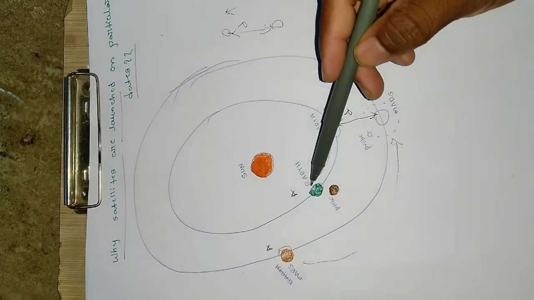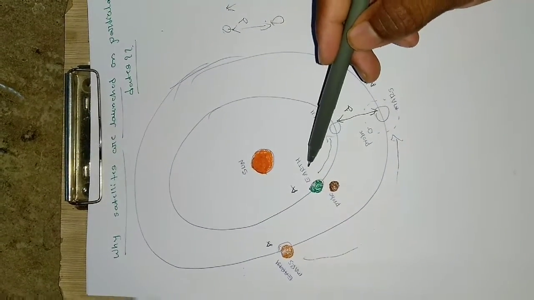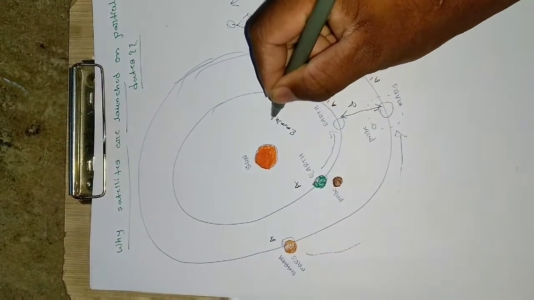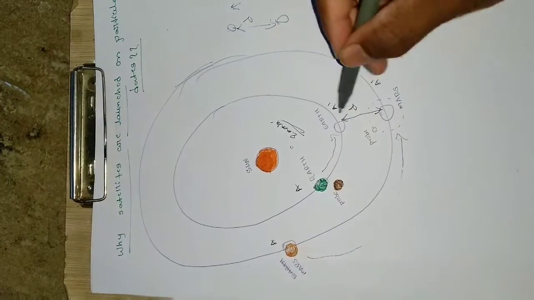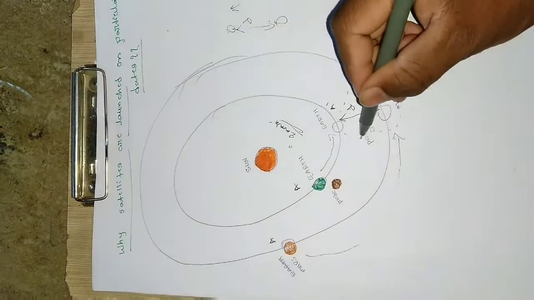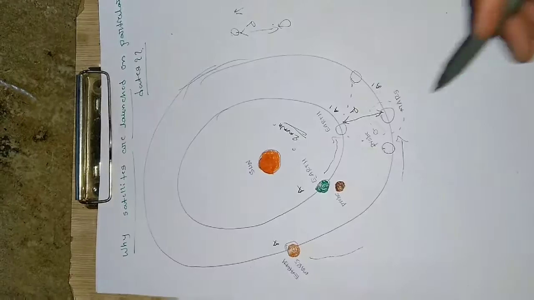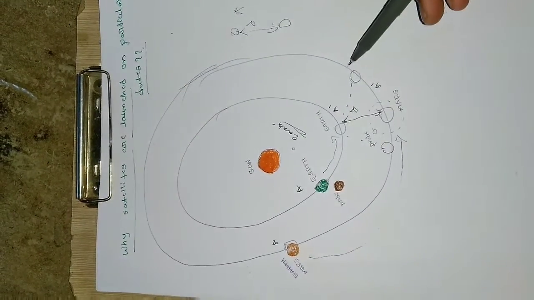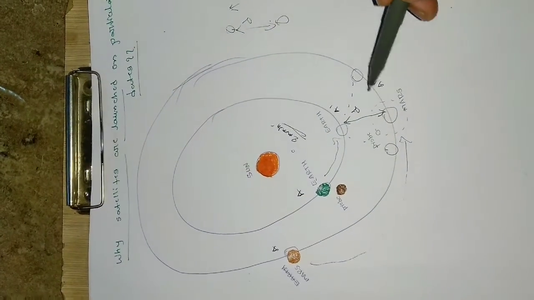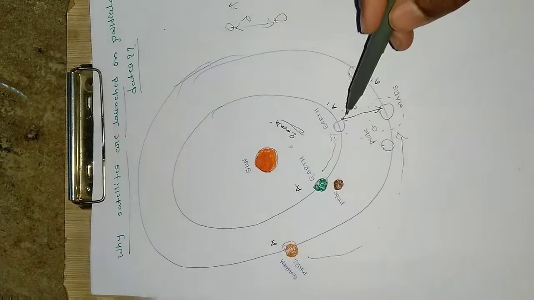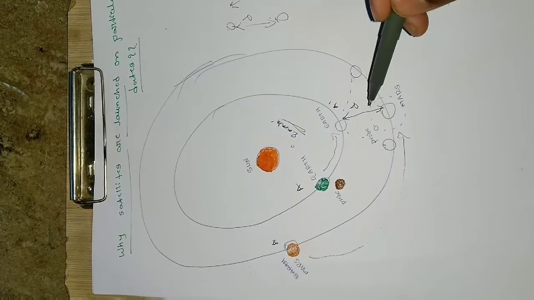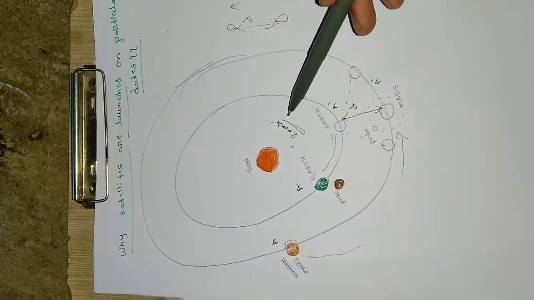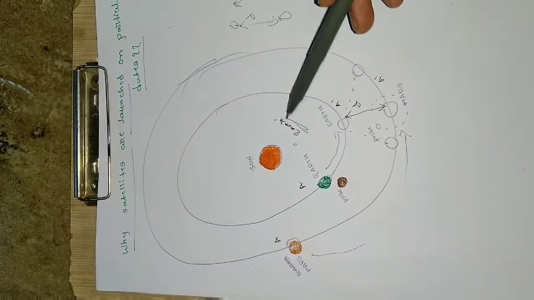The launch is particularly done on 5th November 2013. It is a window of 2 months. In 2 months you have to launch, otherwise you will land either here or here. If you fall below this point, you will have a greater distance, or if you go ahead of this point, you will also have a greater distance. So if you want a minimum distance between Earth and Mars, you should launch in this 2 month window, that is November and December.